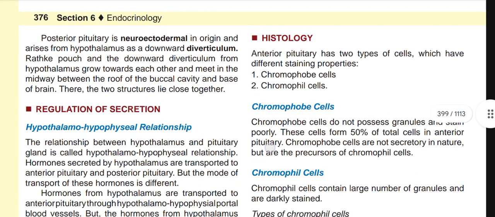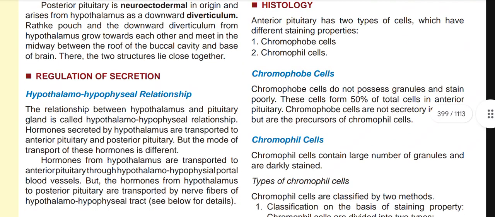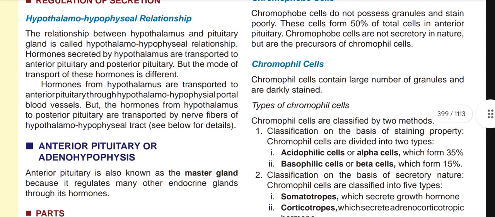Then the histology: there are chromophobe cells and chromophil cells. Chromophobe cells are the precursors of chromophil cells. They form nearly 50% of the total anterior pituitary, and chromophobe cells are not secretory in nature and do not possess any granules. But chromophil cells have numerous large granules and they are darkly stained.